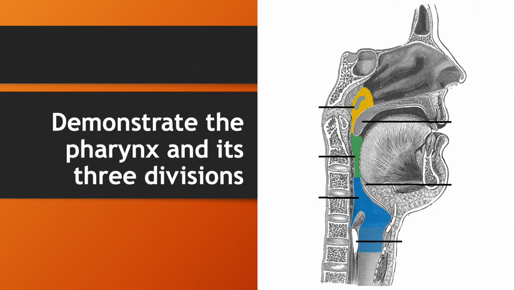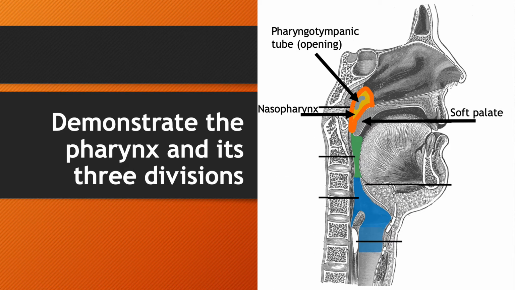The pharynx consists of three divisions. The nasopharynx is posterior to the nose. It stretches from the internal nares to the soft palate of the mouth. It contains the opening of the pharyngeal-tympanic tube.